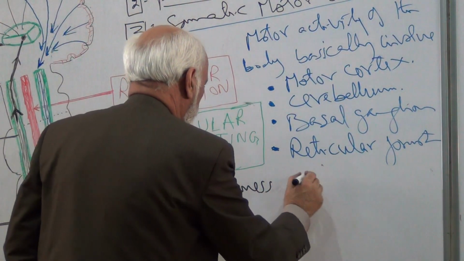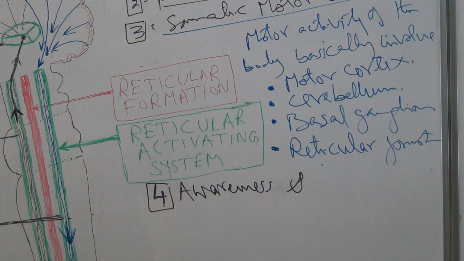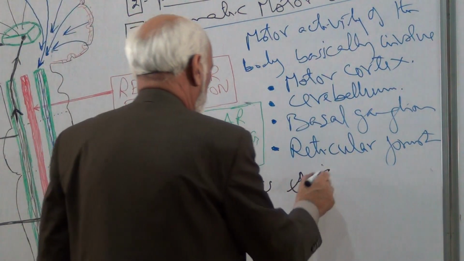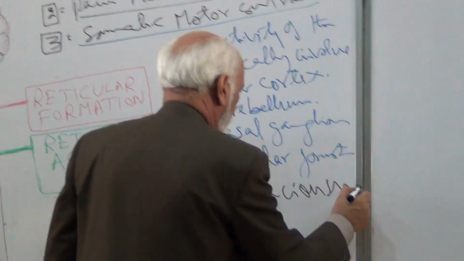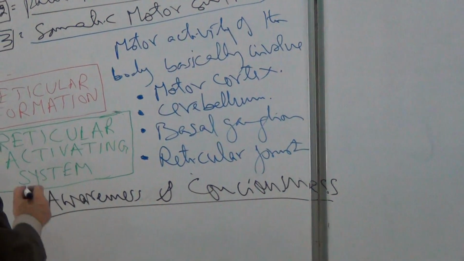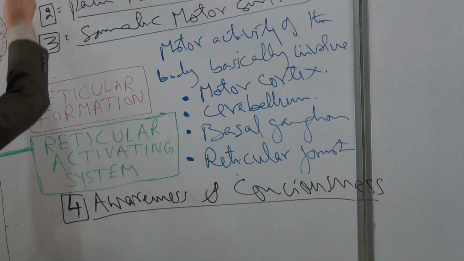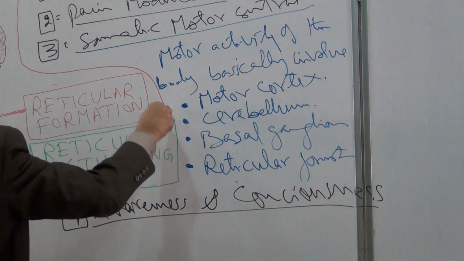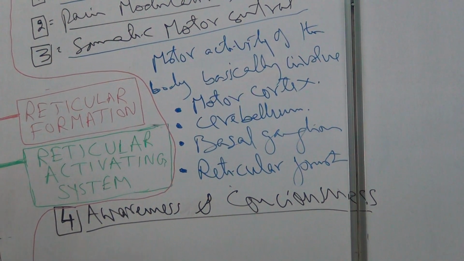Awareness of the individual and the consciousness is also an important function of the reticular formation.